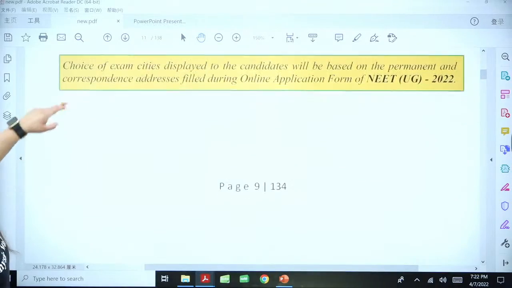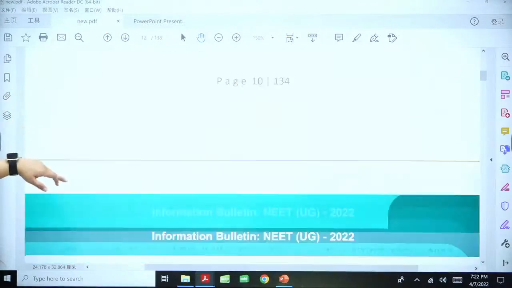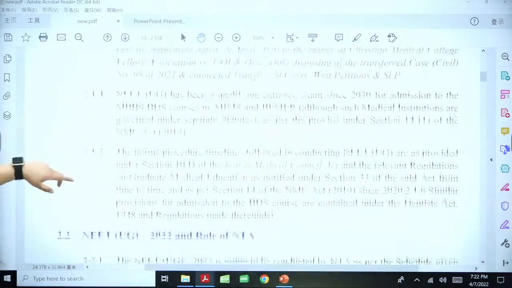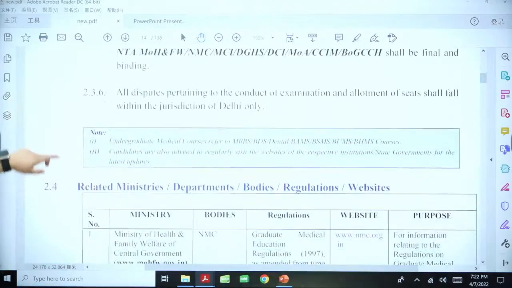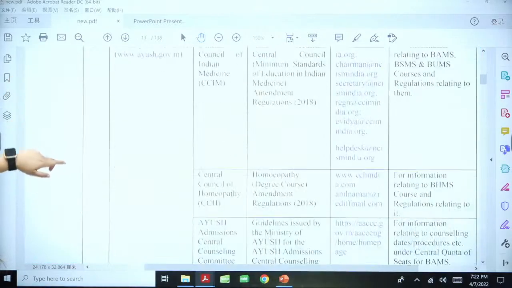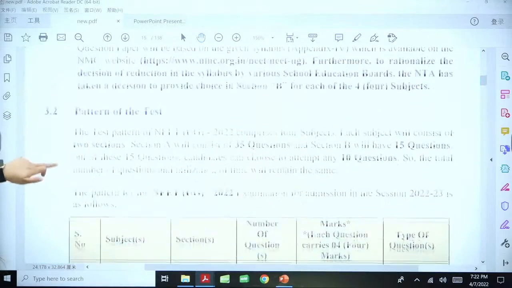All right. Next, moving further to how you can fill this exam. But before that, let's talk about some other points which are very important for people from other states as well. So I'm moving it because this has nothing to do with your application form. Let's move further.